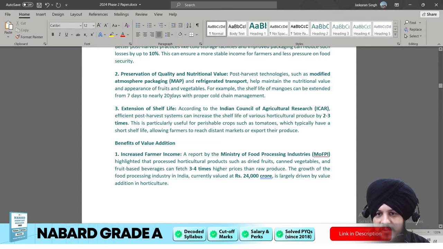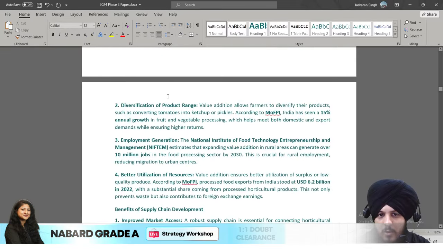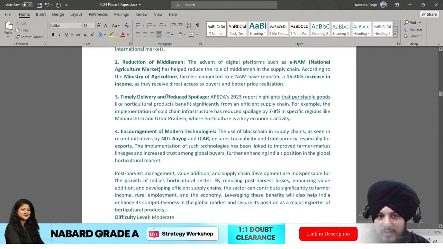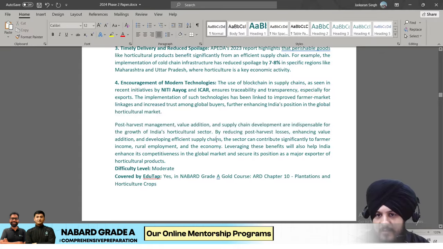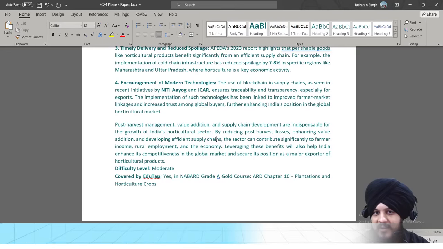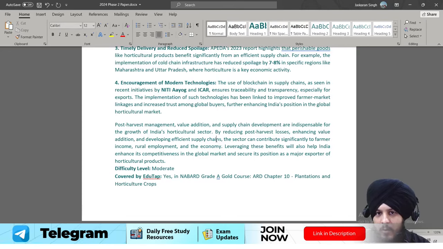So all such sort of things can be written, and this is how you can basically structure your answer by using the right keywords. And at the end, of course, you can write the conclusion also, a very short and precise conclusion. And I would say try to write a futuristic conclusion, a conclusion that contains some sort of way forward, that what could be the future measures that can be taken in order to improve the horticulture sector with respect to India. So you can write something like that.